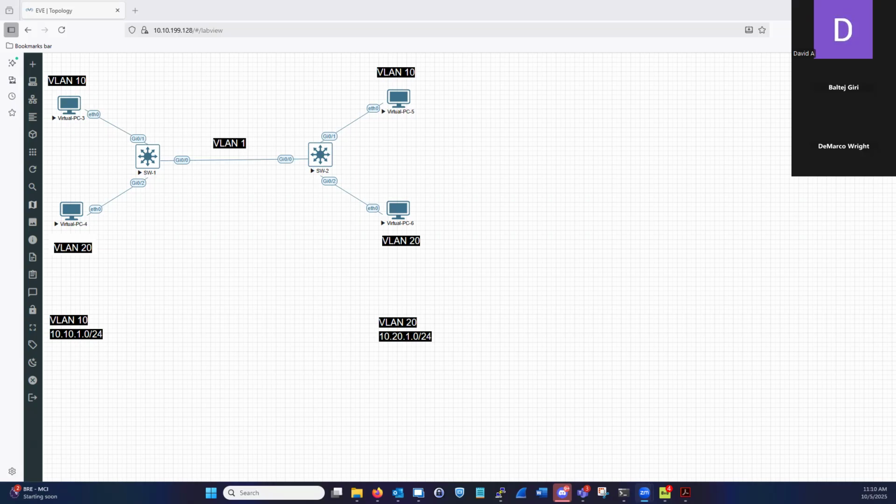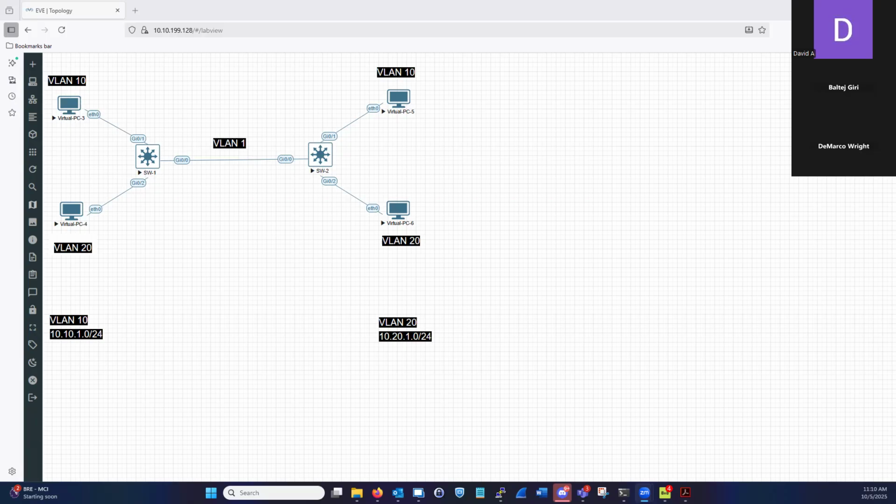So we see here we have VLAN 10 and VLAN 20. We need to now create subnet 10 and subnet 20. Of course, we have that. We have 10.10.1.0/24, that's for VLAN 10. Then we have VLAN 20, 10.20.1.0. We have that set up, right?